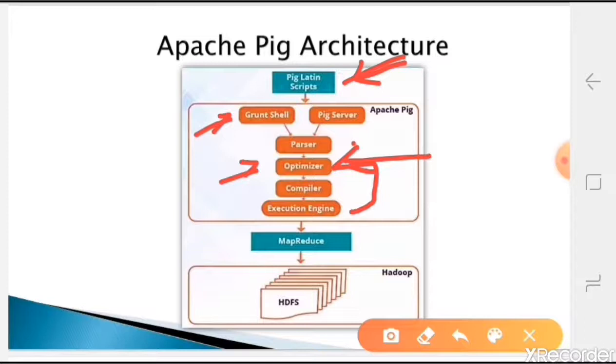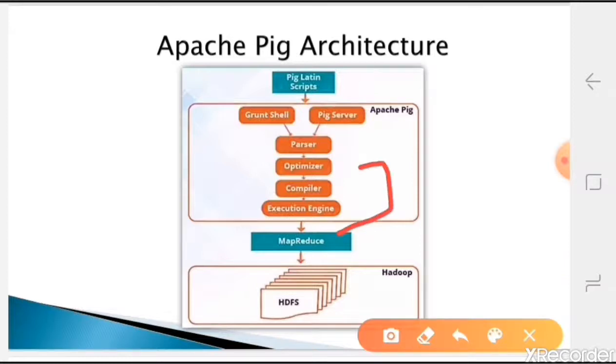Execution is nothing but whatever big scripts are there being converted into MapReduce code. Here the compiler will convert the scripting language into whatever is required for the MapReduce code. Then it will be executed, and that execution will be sent to MapReduce, so it will use Hadoop completely. So the main thing here is the Pig engine.